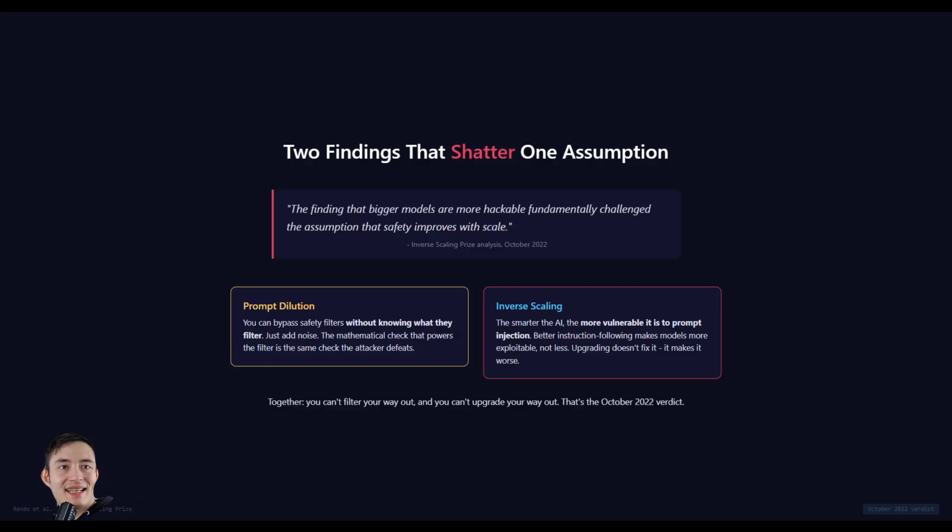Now let's put the two findings together, because individually they're concerning, but together they're devastating. Prompt dilution says you can't filter your way out, and any safety filters based on a single mathematical check can be defeated by adding noise. The attacker doesn't even need to know what's being filtered. Inverse scaling says you can't upgrade your way out because making the model smarter makes it more vulnerable to prompt injection, not less. And their $250,000 prize will prove this empirically.